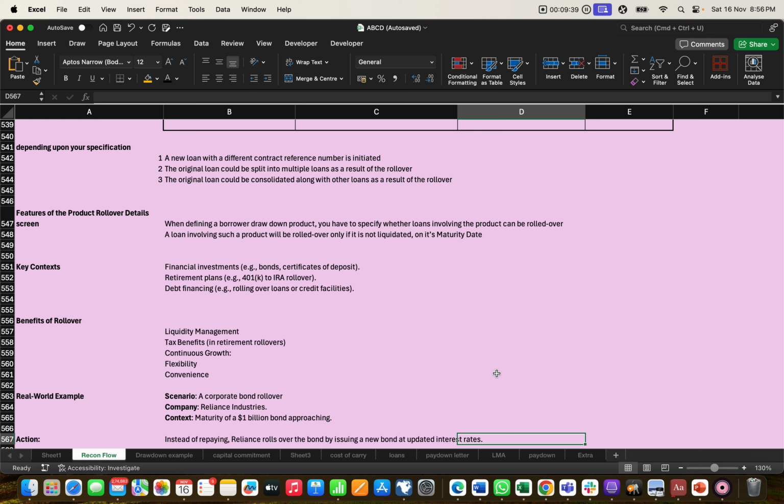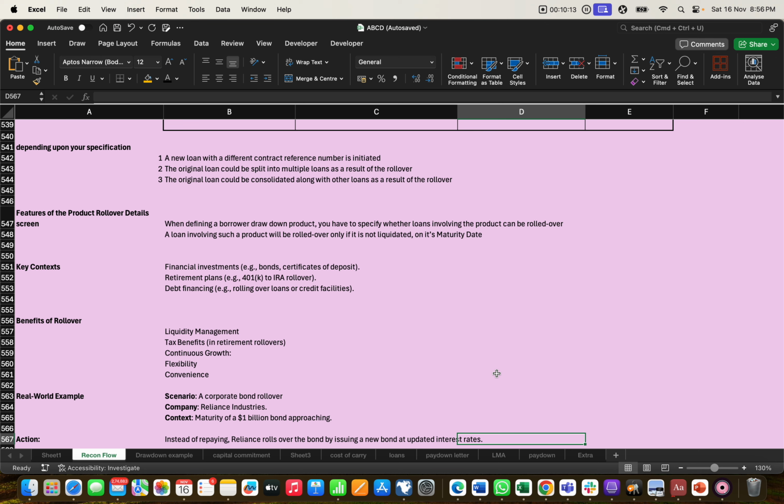There is one kind of retirement rollover, so it also benefits on this part. Continuous growth, because if in a short time period he gets a larger amount of money, there will be no lag on his investment, or continuous growth for the lender, because he wants to invest somewhere.